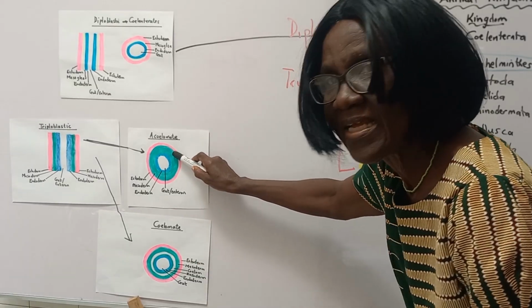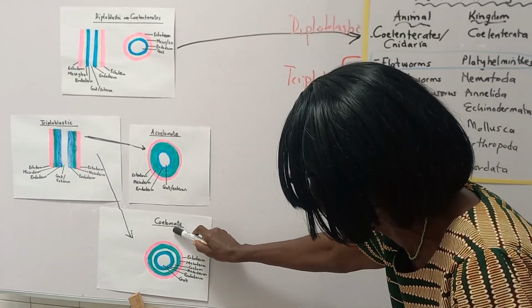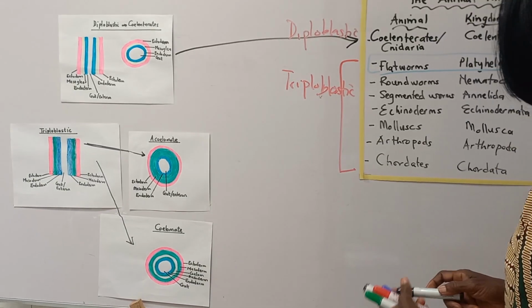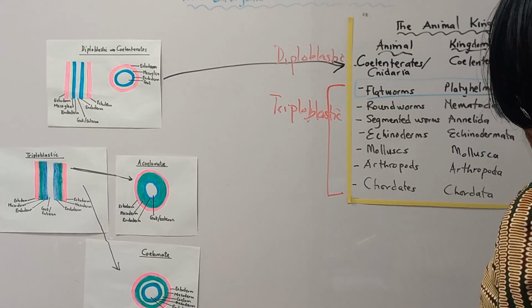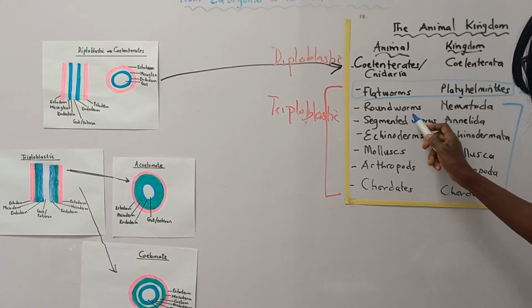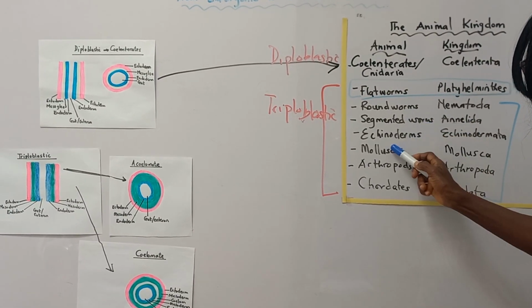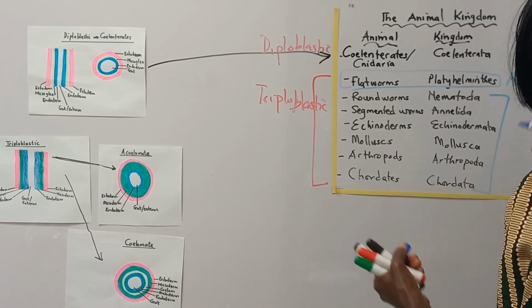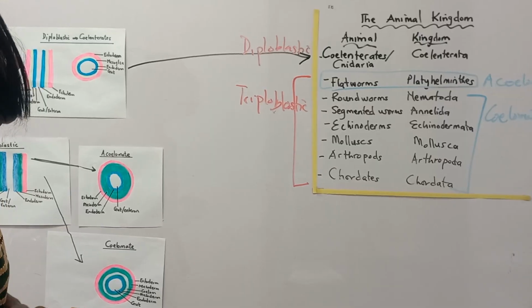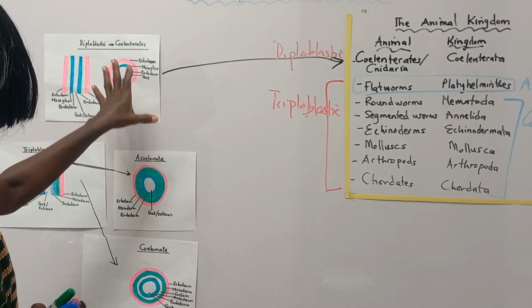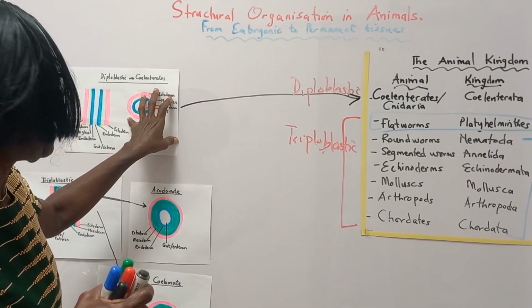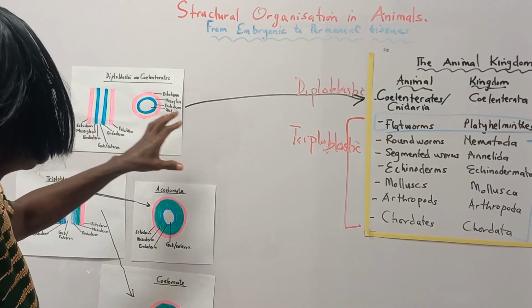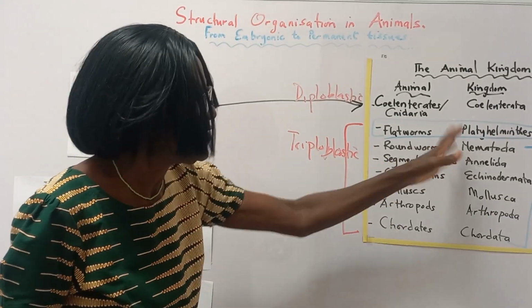This doesn't have any cavity in it. This is acoelomate. This is coelomate. And the coelomates are the majority here: nematodes, roundworms, segmented worms, echinoderms, mollusks, arthropods, chordates. They are coelomates.